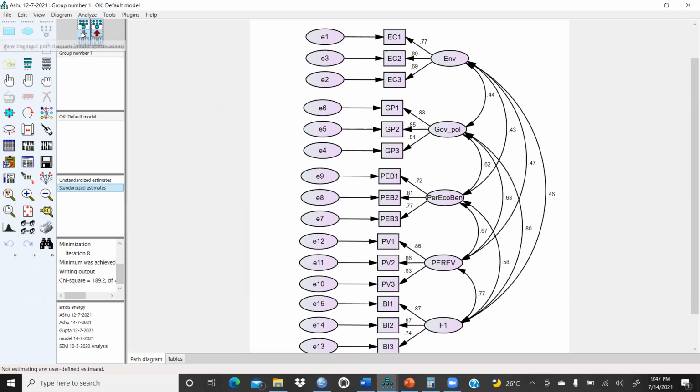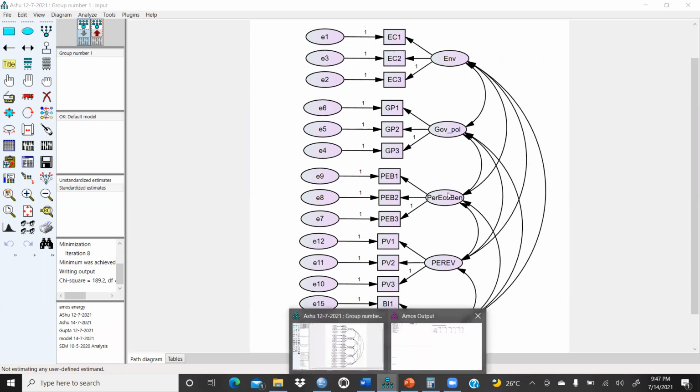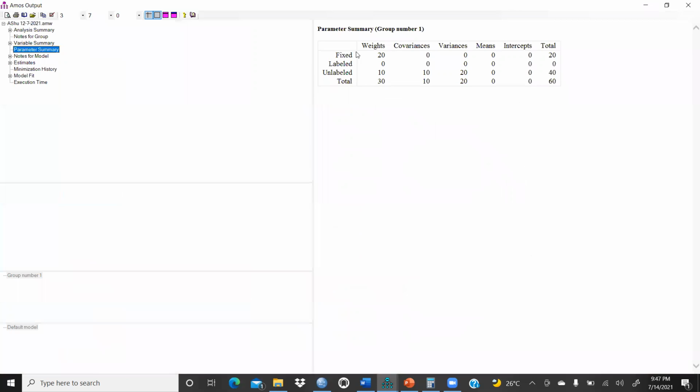When we come to this point, here are all the error terms, 1 2 3 4 5 6 7 8 9 10 11 12 13 14 15, total 15, and the weights here, 1 2 3 4 5. So total fixed are 20. This number came from this place.